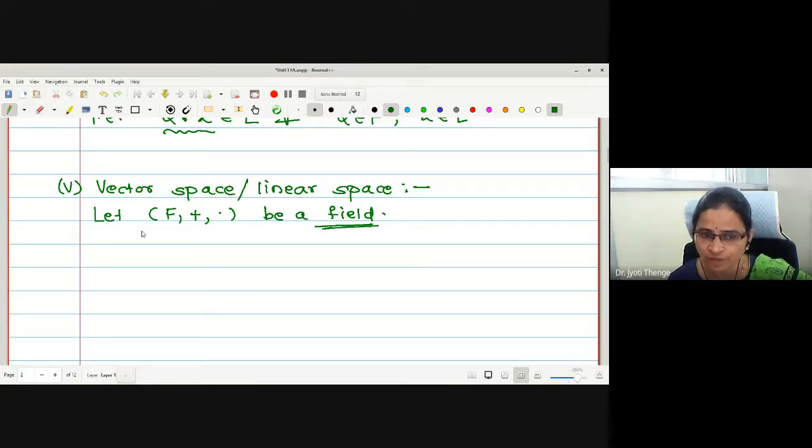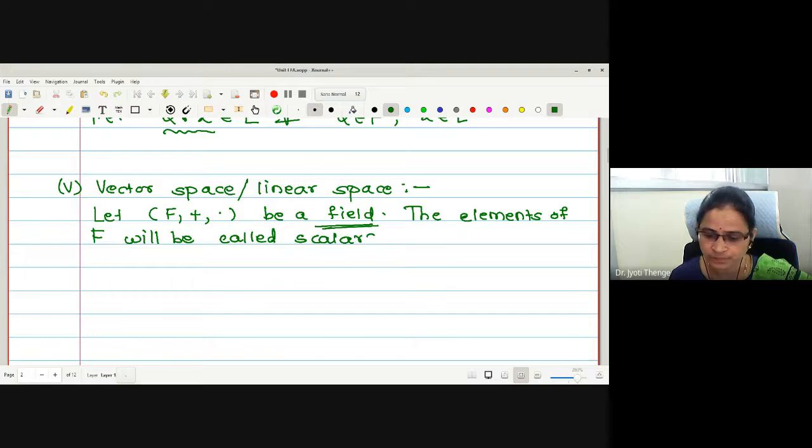The elements of F we were calling scalars, and whatever set L we were selecting, the elements are called vectors. Let me write: the elements of F will be called scalars.